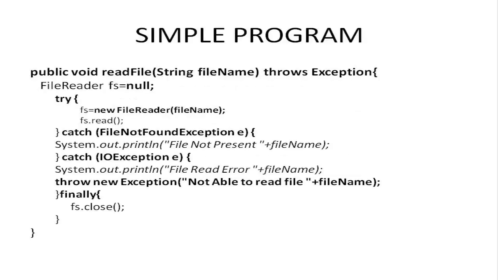This is a simple program for reading a file from the disk. A command was issued to read a file from the disk, but there is an error in reading the file. It may throw an exception from the try block. The catch block handles the exception by printing "exception occurred". The throw keyword again throws the exception, and the finally block executes whether the exception happens or not. In this program, it just closes the file.